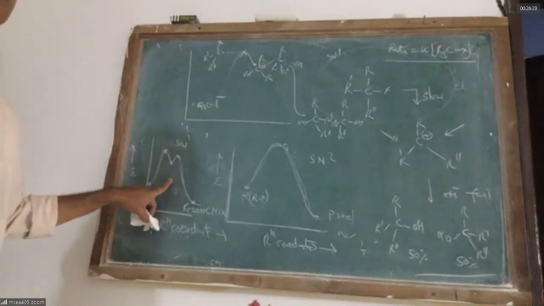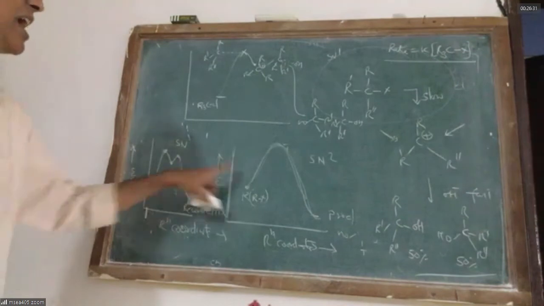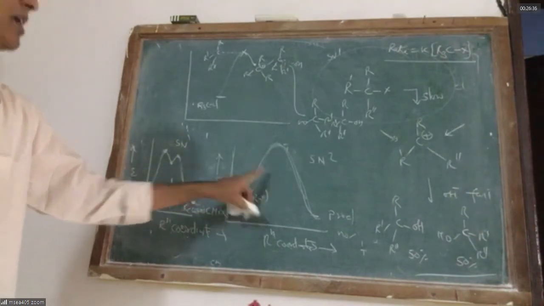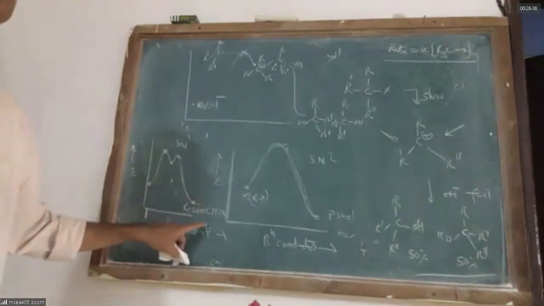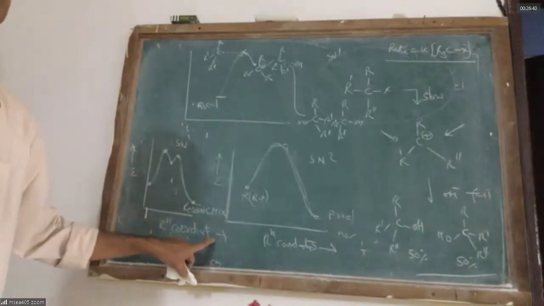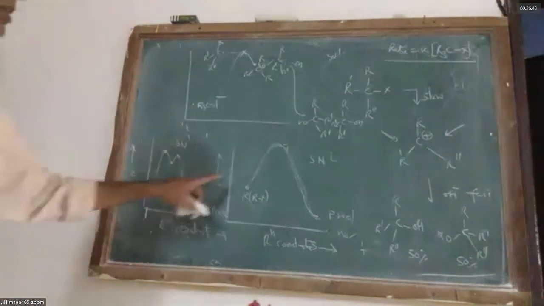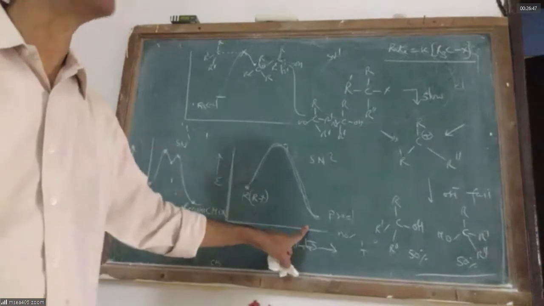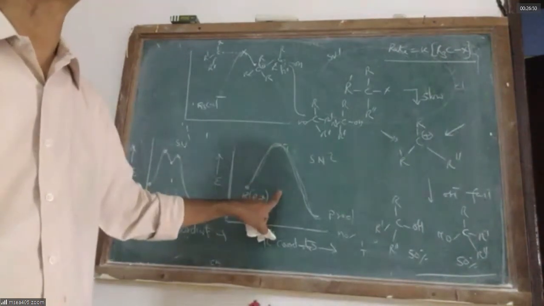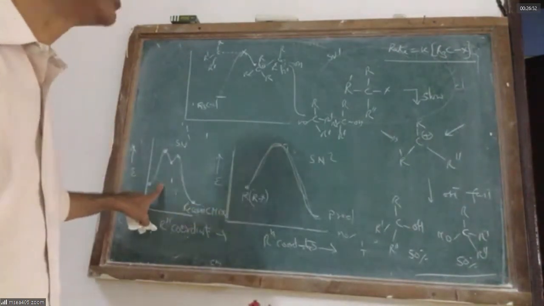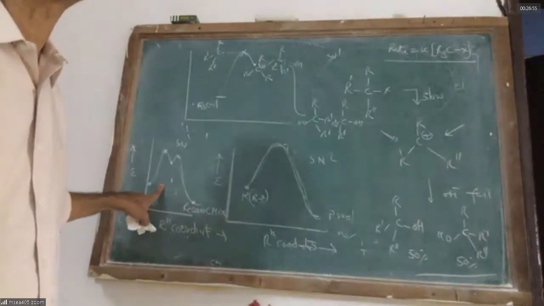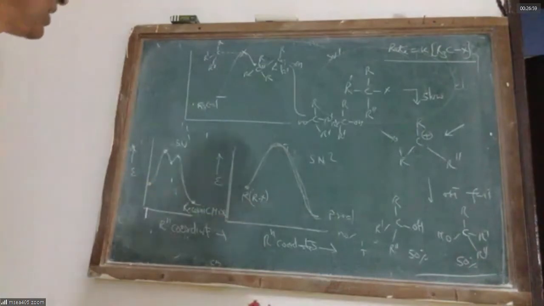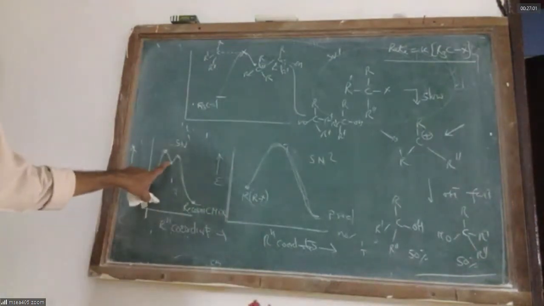SN1 is aided by polar protic solvents. SN2 is aided by aprotic solvents. In SN1, you get a racemic mixture, two products, one with the same configuration and one with the opposite configuration. In SN2, you get only one product, and that too with opposite configuration. SN2 is preferred by primary alkyl halides. SN1 is preferred by tertiary alkyl halides or benzyl halides or allyl halides. In all these cases, the carbocation is stabilized.